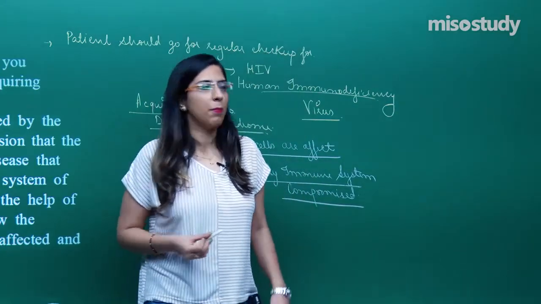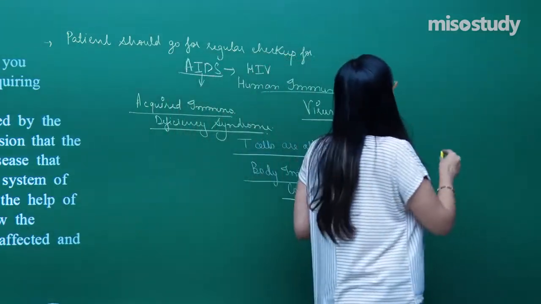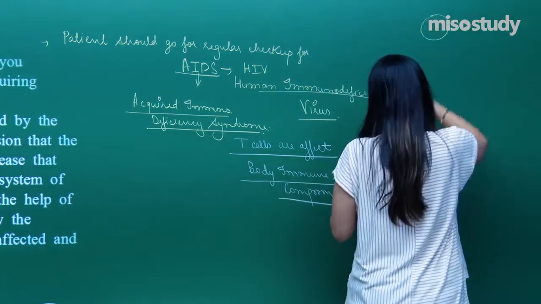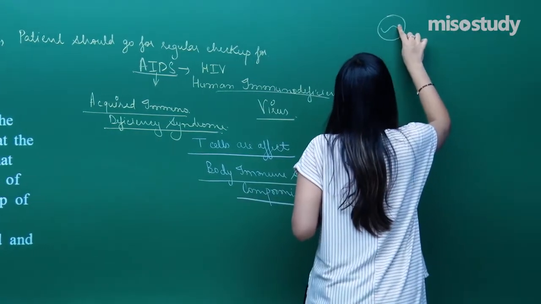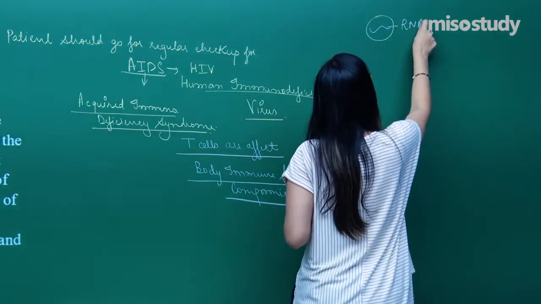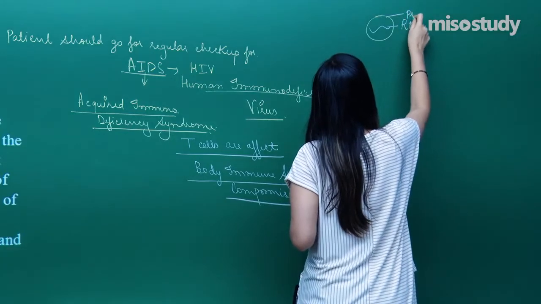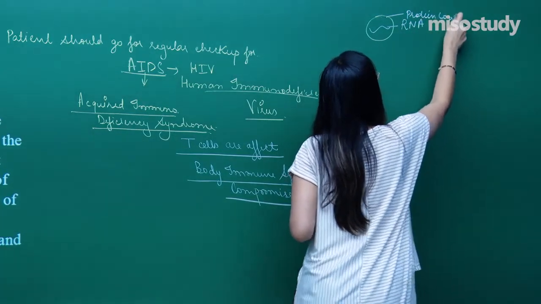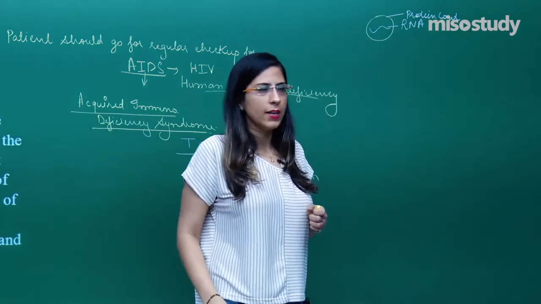We know that HIV has RNA as its genetic material, and its outermost covering is called a protein coat.